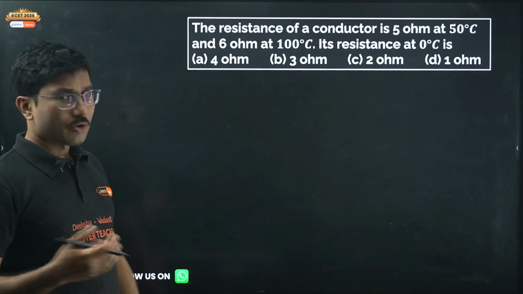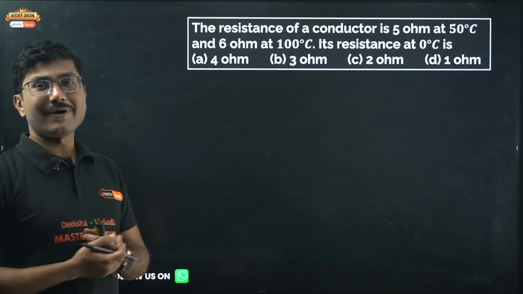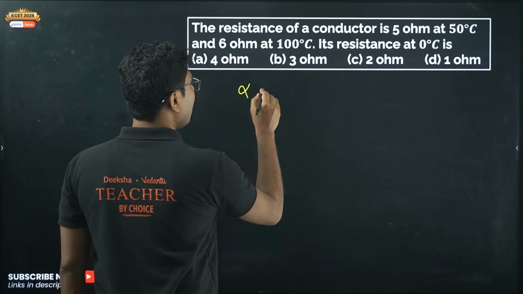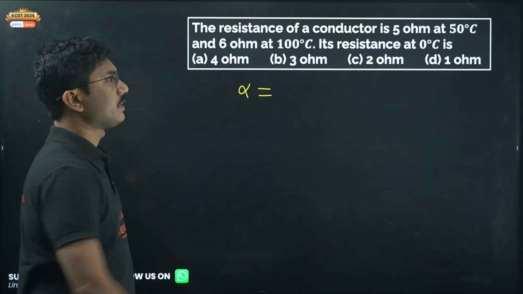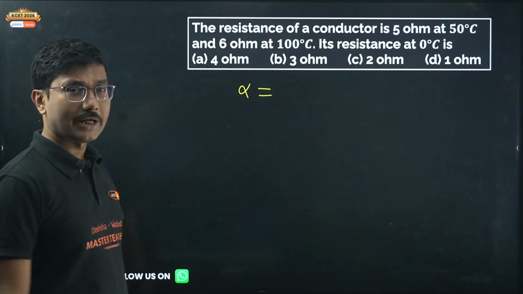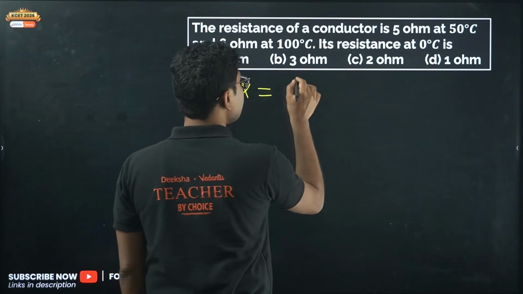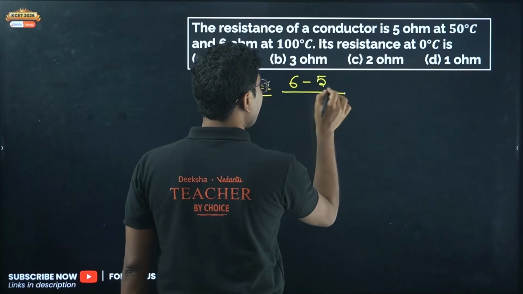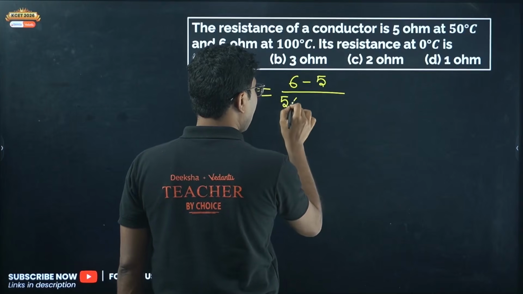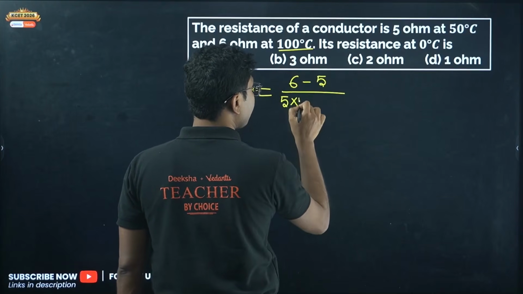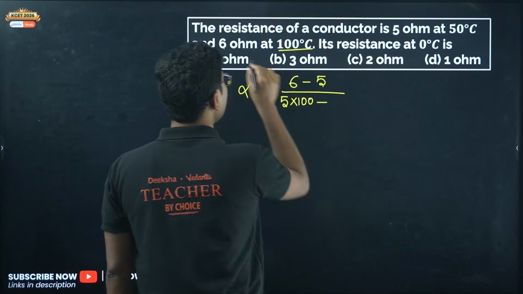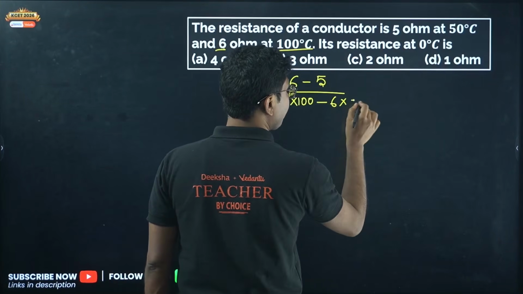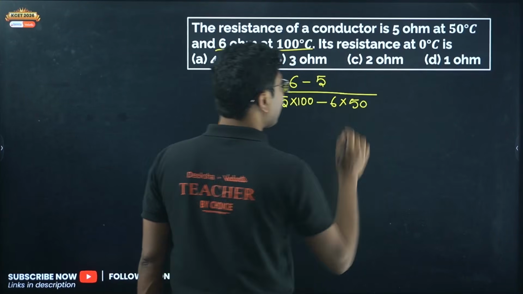Or, because alpha is the same, we use the formula I told you: higher resistance minus lower resistance divided by lower resistance times higher temperature minus higher resistance times lower temperature. This way you can remember it.